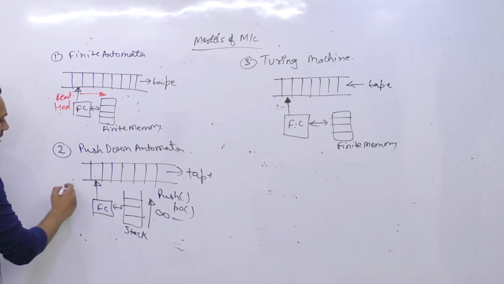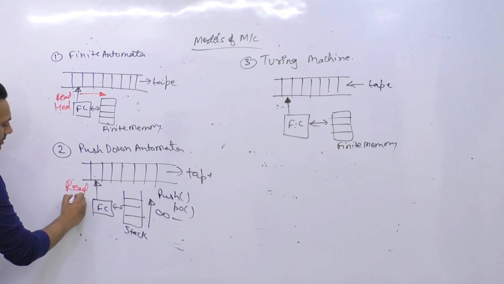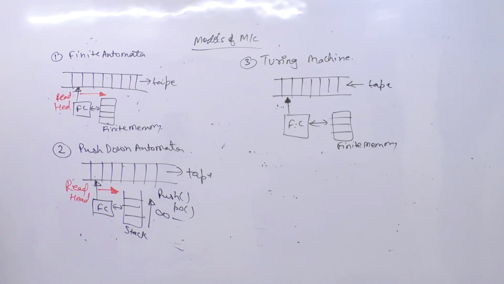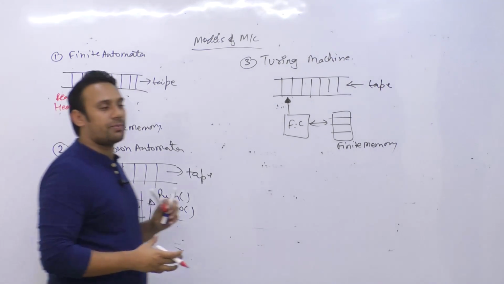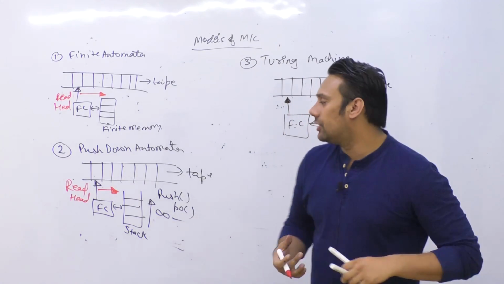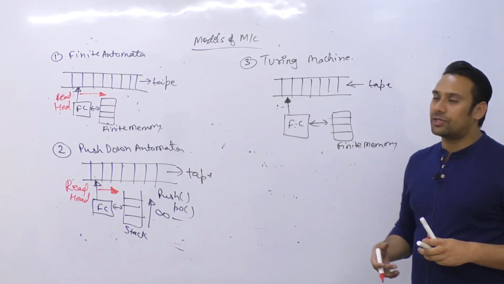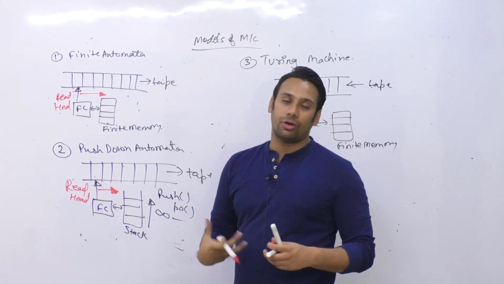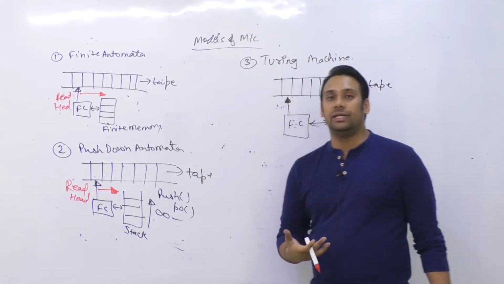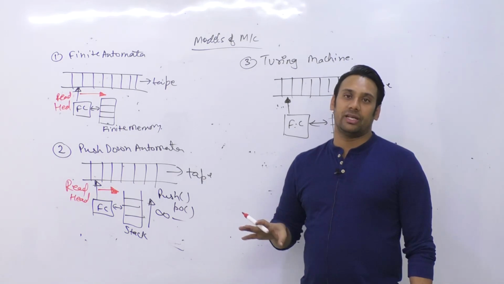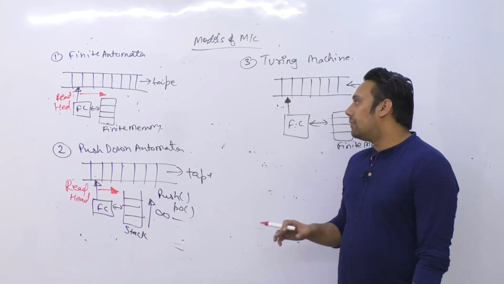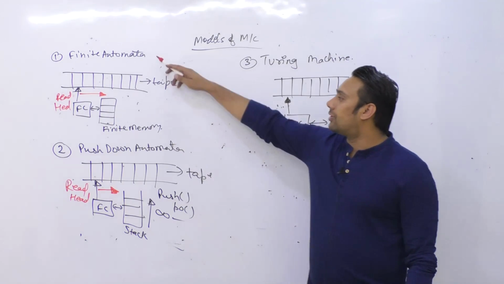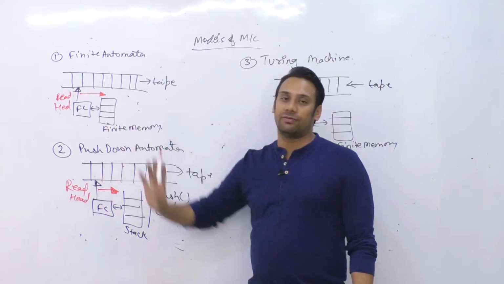In a pushdown automata, again it is just a read head, and it can only go in one direction. Theoretically we call it a read-write head, but practically, when we solve problems, in 99.99% of the problems we say this is only going to read the data from the tape. Maybe there are some models where this can also write, but they are not of our use. We will not study them. There are some research papers also, but they are not of our use whatsoever. So for our purpose, this finite automata can only read the data from the tape.